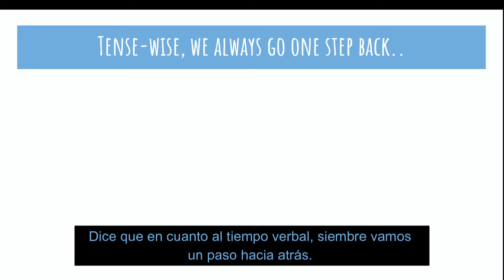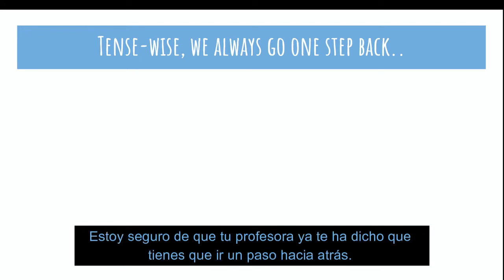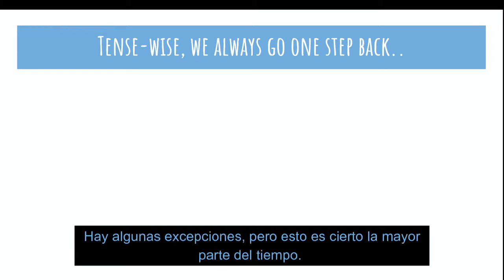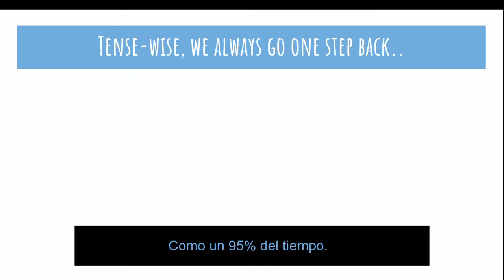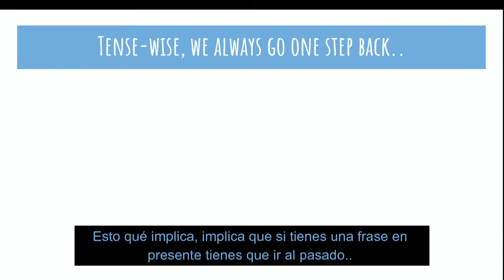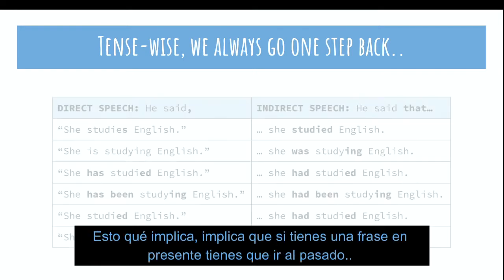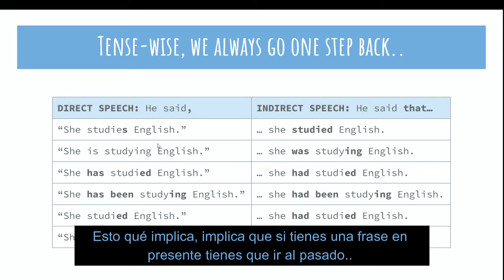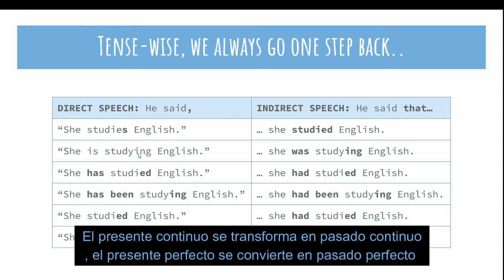It says, tense-wise, we always go one step back. I'm sure that your teacher has already told you that you have to go one step back. There are certain exceptions, but for the most part, this is true maybe 95% of the time. So, what does that imply? It implies that if you have a sentence in direct speech that's in the present tense, you gotta go to the past tense. The present continuous turns into the past continuous.